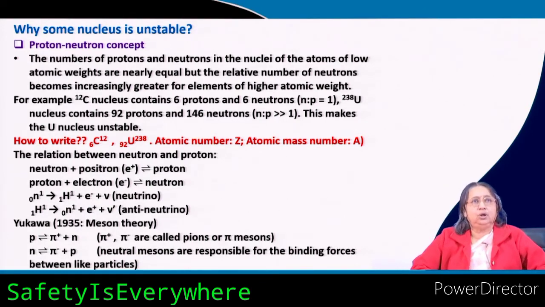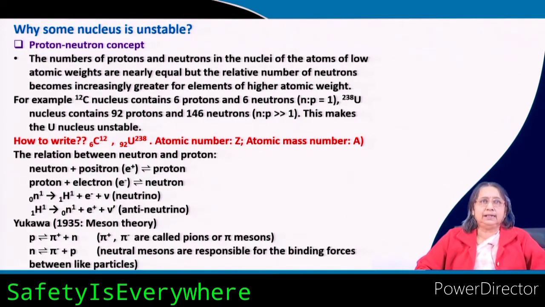Okay. You know the nuclear structure, you know the atomic structure. According to the Bohr model, we all know that in an atom the nucleus is at the center occupying a very small space, and the rest of the part, which is much greater than the nucleus, is the space where the electrons are orbiting. In the nucleus there are protons and neutrons.